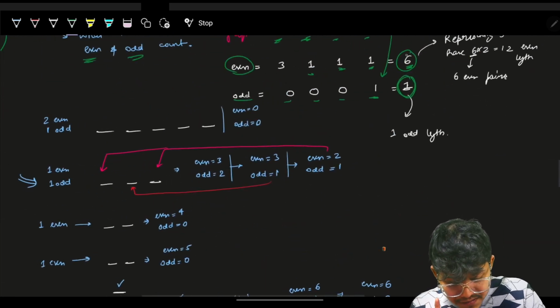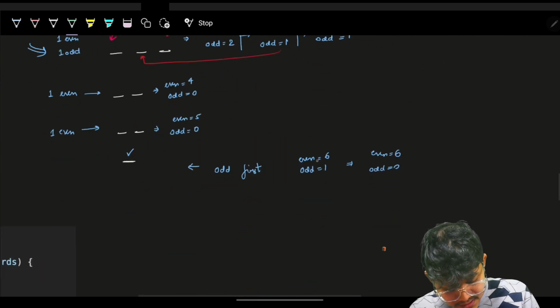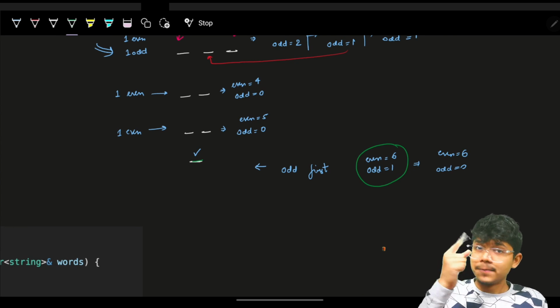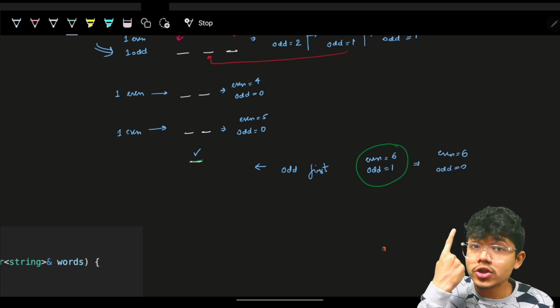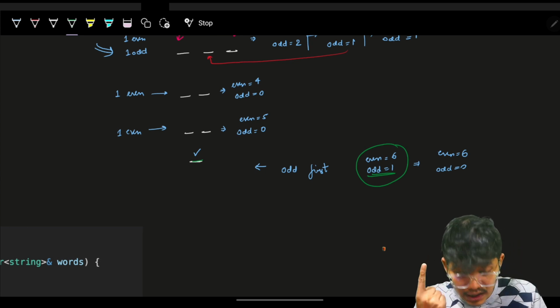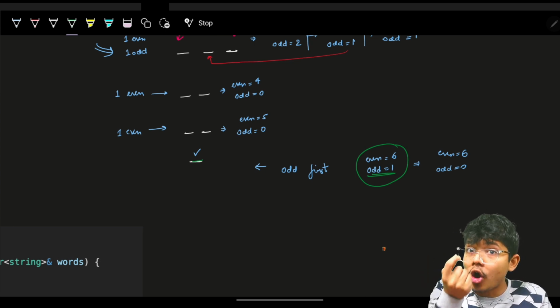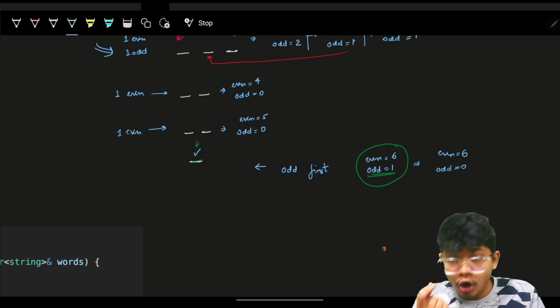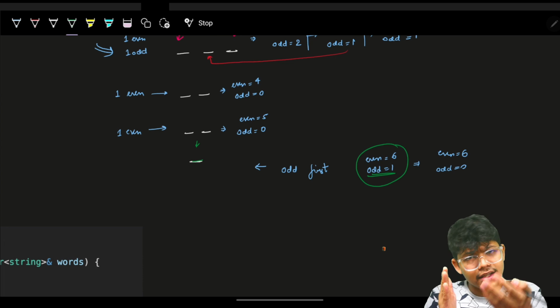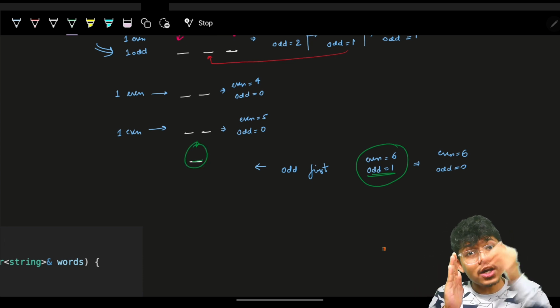Again, remember, you have 6 even pairs and 1 odd element. You start from the very smallest length. For sure, the length is 1, and the length is odd. So firstly, exhaust your odd value. I will not use my even value on the odd element. That's an odd element, which means the length is odd, so the middle element is only this element itself.